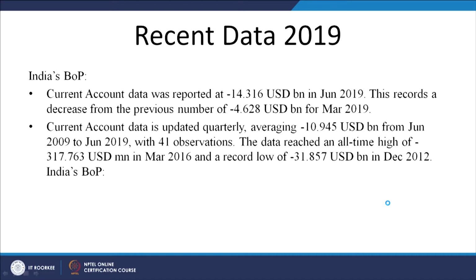So, as of recent data, of 2019, India's BOP at the moment: the current account data was reported at minus 14.316 USD billion in June 2019. So, this records a decrease from the previous number of minus 4.628 USD billion for March 2019. So, in this quarter it has further decreased by close to 10 billion US dollars, right. The current account data is updated quarterly, averaging minus 10.945 USD billion from June 2009 to June 2019 with 41 observations.